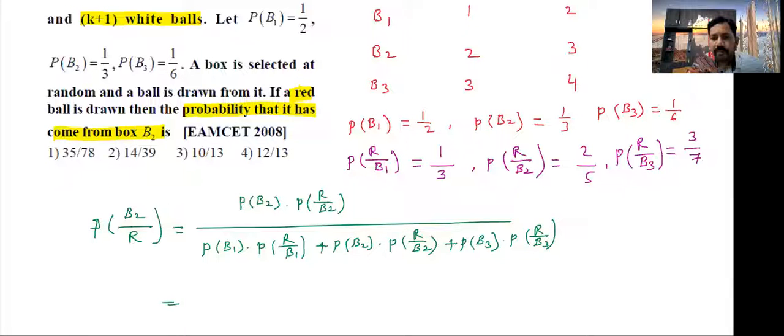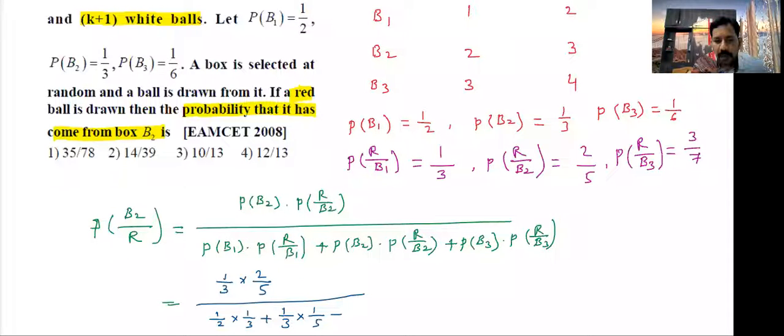What is P of B2? 1 by 3 into P of R by B2, 2 by 5, divided by 1 by 2 into 1 by 3, plus 1 by 3 into 1 by 5, plus 1 by 6 into 3 by 7.